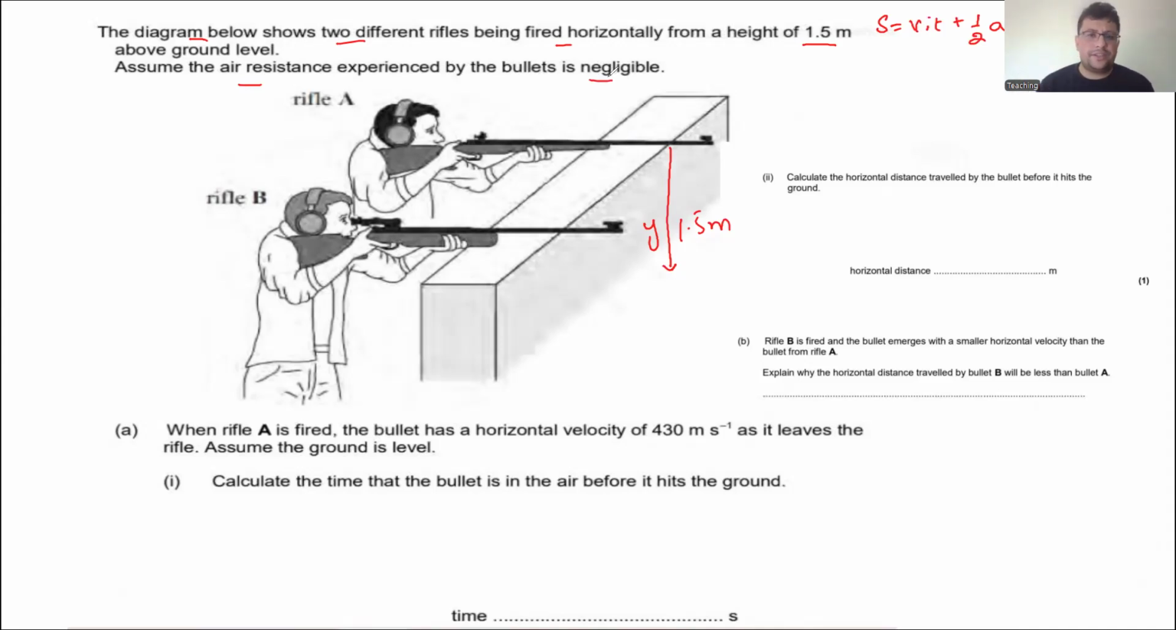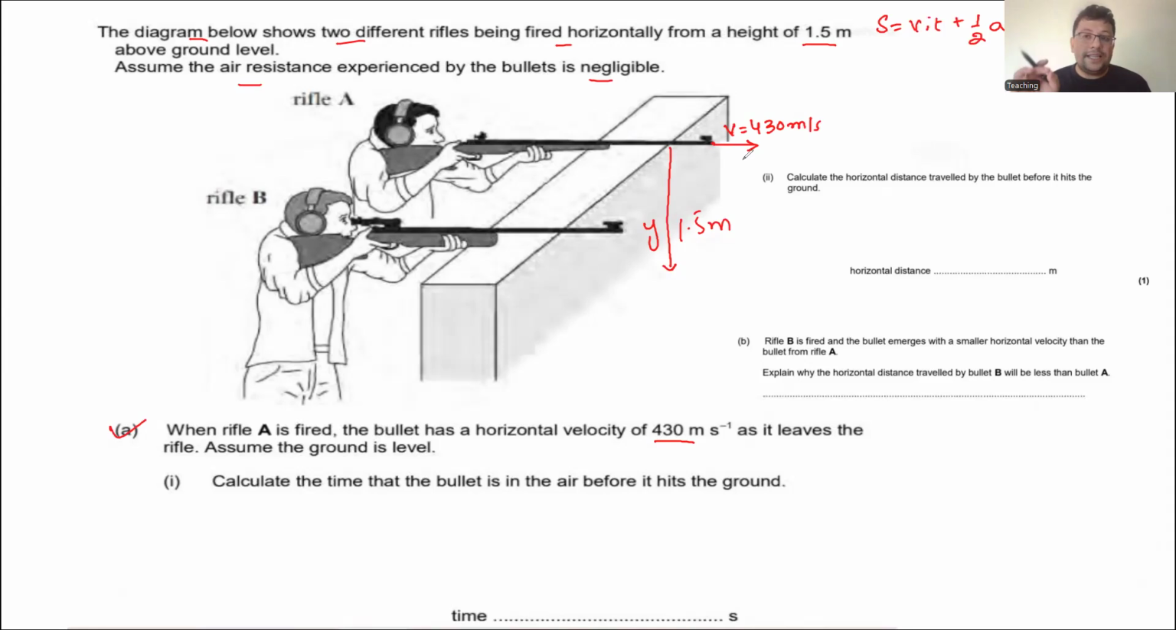So here there's no air resistance. All right, the second part: a rifle A is fired. The bullet has a horizontal velocity of 430 meters per second. Now this is the tricky part of this question. He says that if we fire the bullet from here, the velocity is 430 meters per second.